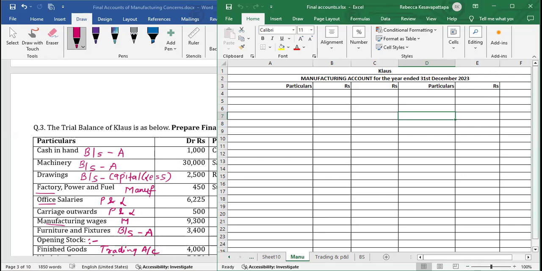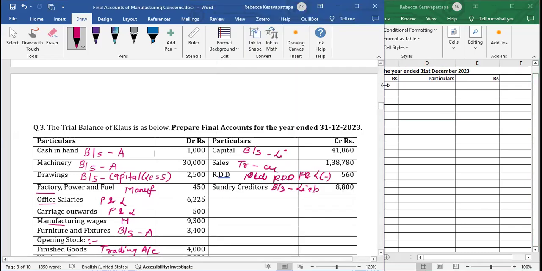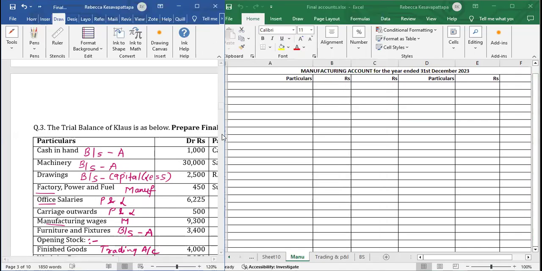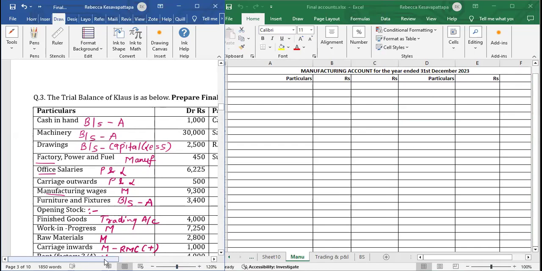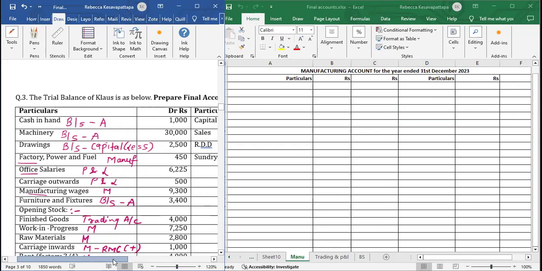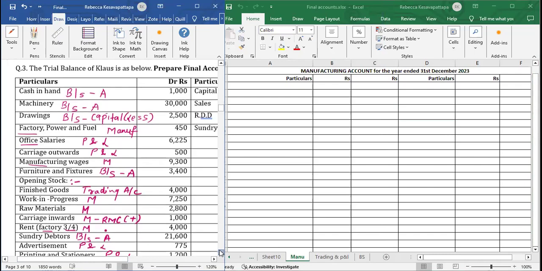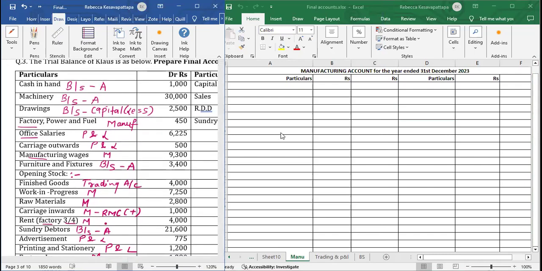We will start now with manufacturing account. First, we have cash in hand. It has to be written in the balance sheet.